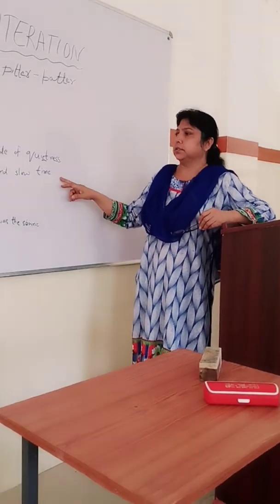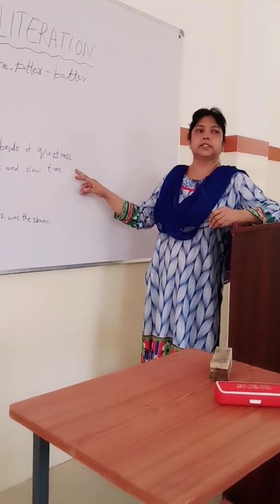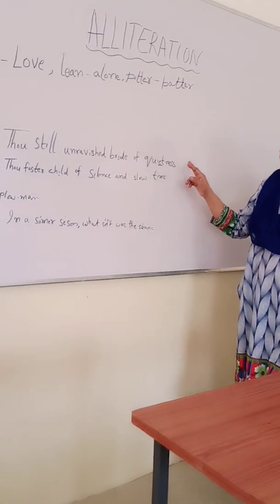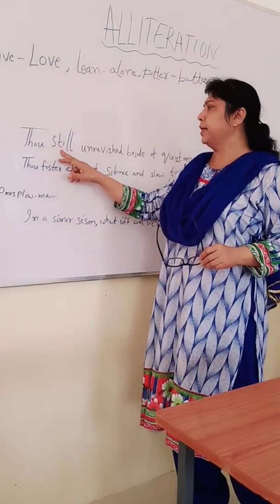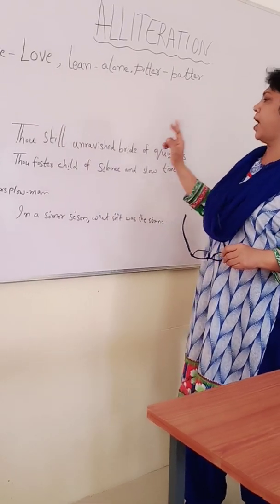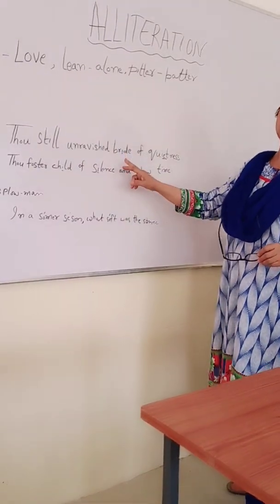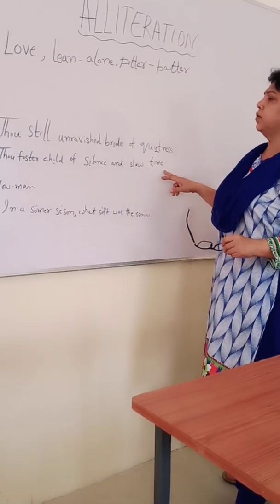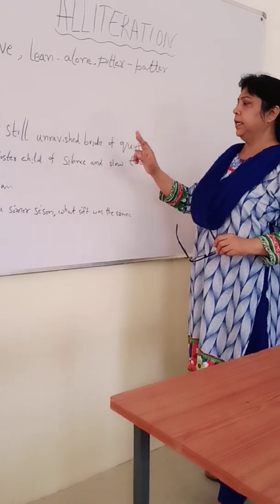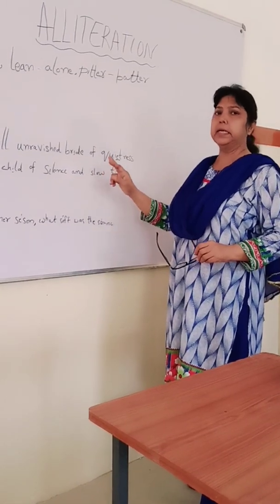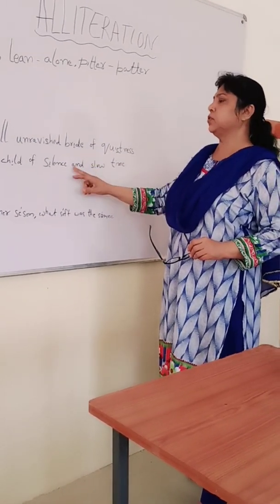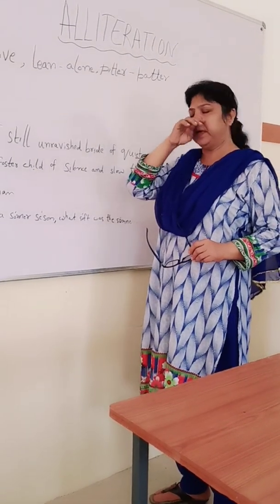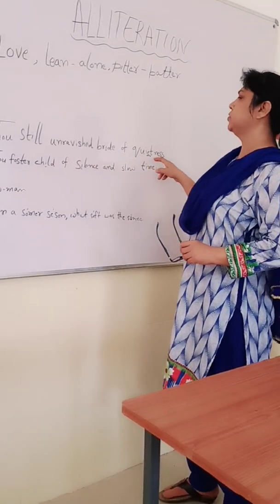In these lines, which are the lines of Keats's poem Ode on a Grecian Urn, we can see very easily that the long sound of I is repeated, and this is an example of assonance, because I is a vowel and it is repeated in these words.